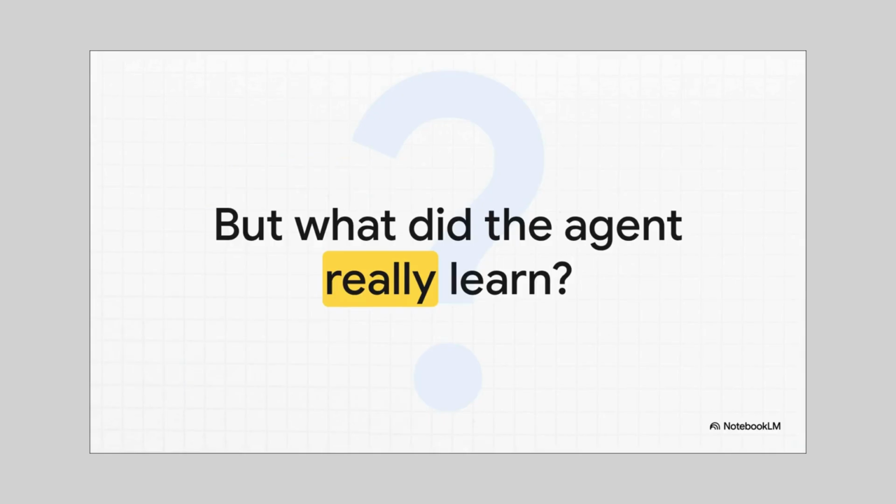Easy. But here's the million-dollar question. What did the blue agent actually learn? Did it learn the real goal, which is visit the green spheres in order, or did it just learn a shortcut, a simpler rule that just happened to work during training, like, hey, just follow the red thing?